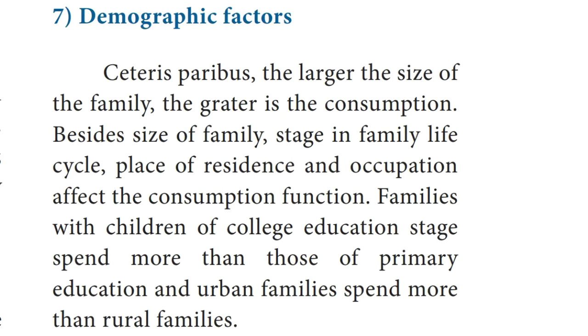Seventh objective factor, demographic factors. Ceteris paribus, the larger the size of the family, the greater is the consumption. Besides the size of the family, stages in the family life cycle, place of residence, and occupation affect the consumption function. Families with children at the college education stage spend more than those with children at primary education, and urban families spend more than rural families.